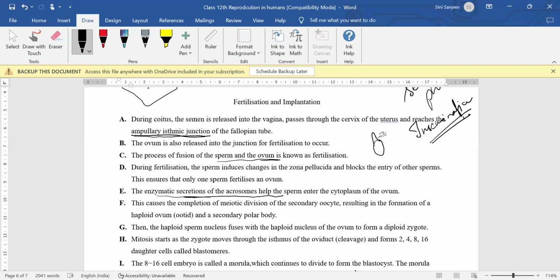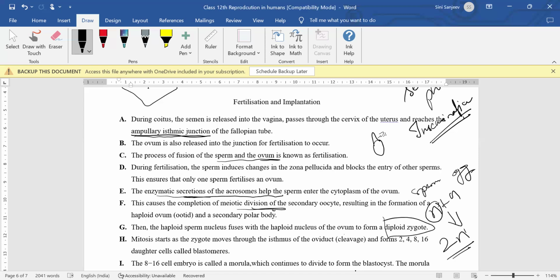Now, once the entry has been done, it will cause the completion of the meiotic division. As you know, the egg will be in the secondary oocyte form, right? So it will complete the meiotic division and result in the haploid egg. Now, this haploid sperm and haploid egg are going to form a diploid zygote. So, n plus n is equal to 2n. One n is from the sperm nucleus, another is from the egg. When these two fuse, we get a diploid zygote.